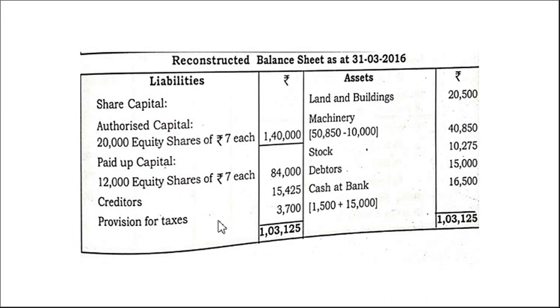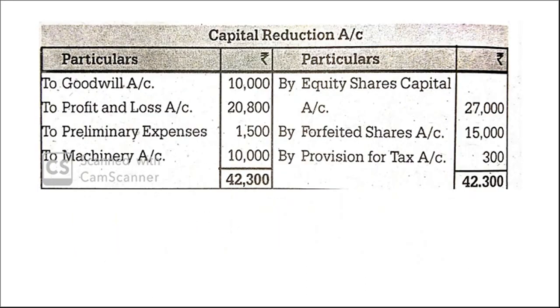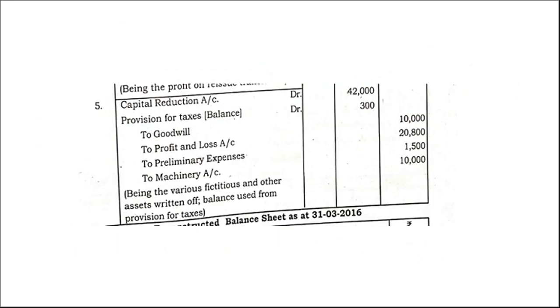Provision for taxes. What was the value in the balance sheet? 4,000 they had given, right? In the old balance sheet it was 4,000. But what did we do here? From provision for taxes we have taken 300 rupees, right?